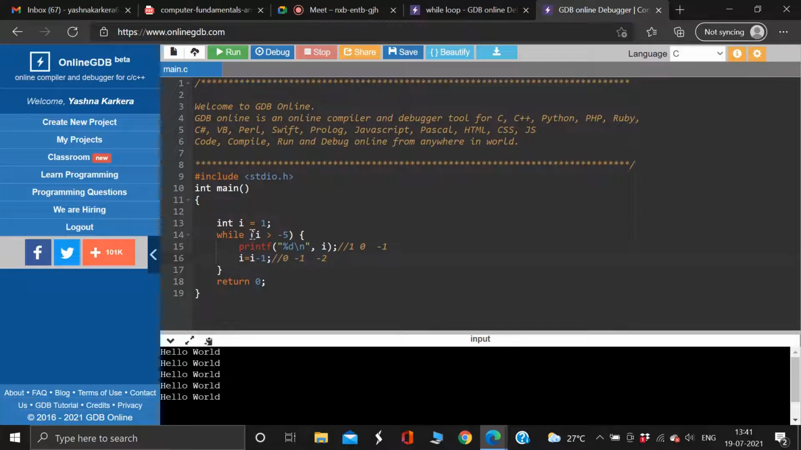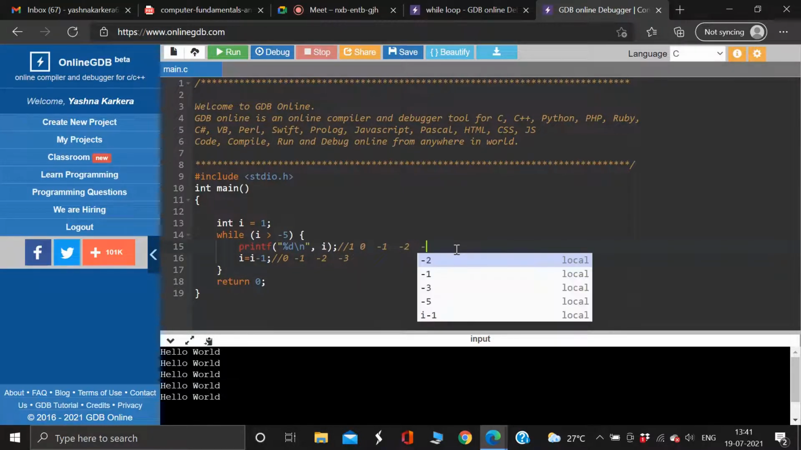So -2 is greater than -5 is true, so it will print the value. Now again it is going to reduce by 1. It's going to be -3. It will again check for the condition. If it's true, then it will print the value, that is -3.